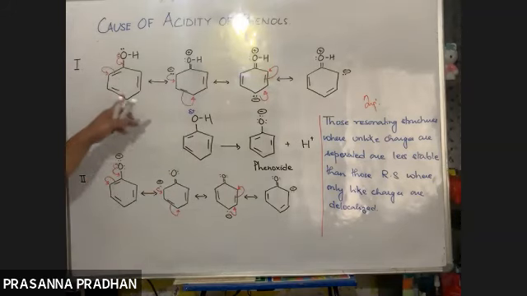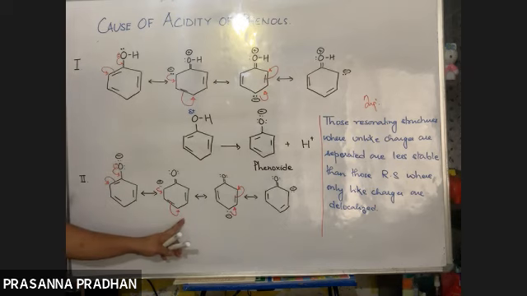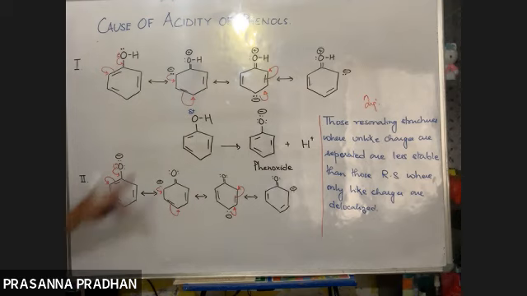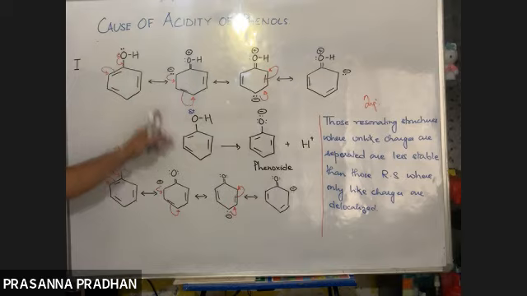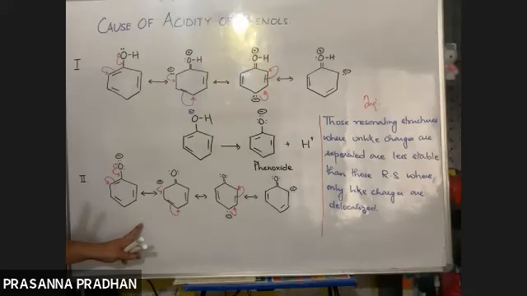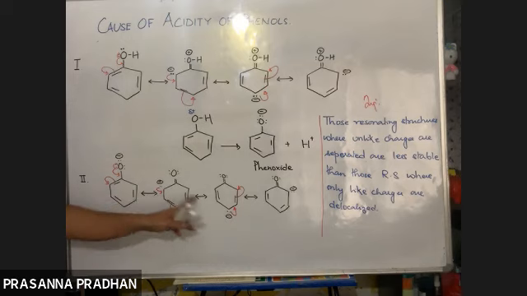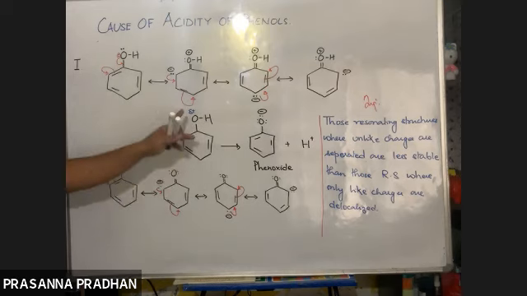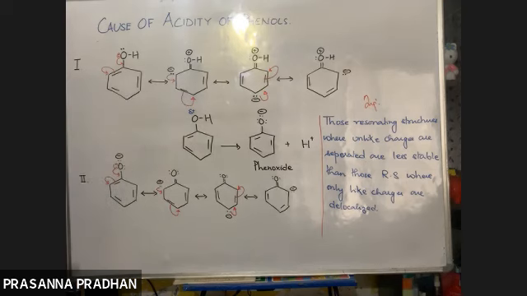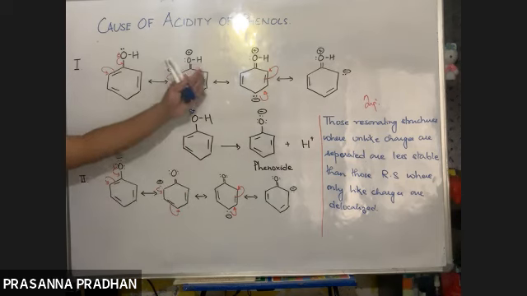Phenol and phenoxide ion both are stabilized by resonance, but which is more stable? Phenoxide ion is more stable. Why? Because it involves the separation of only negative charges, whereas in phenol, unlike charges are separated. So this makes phenoxide ion more stable than phenol.